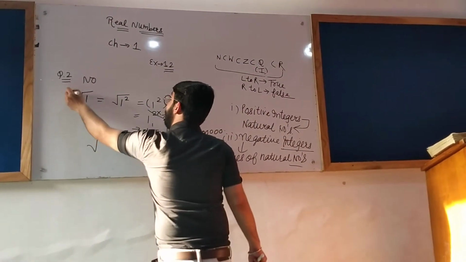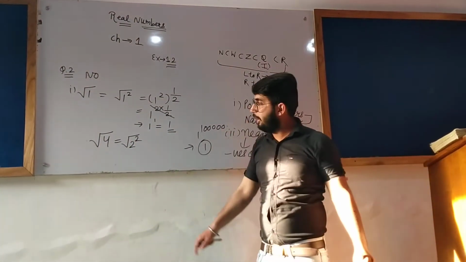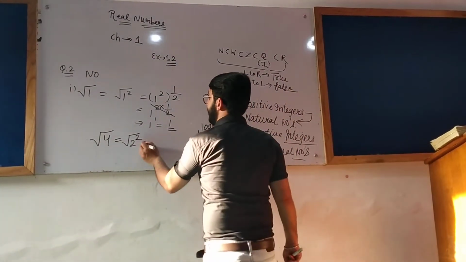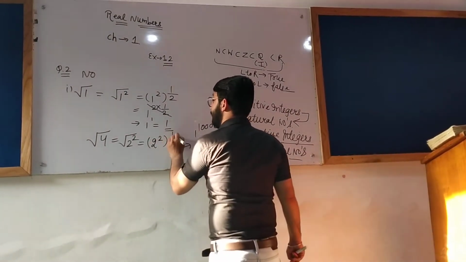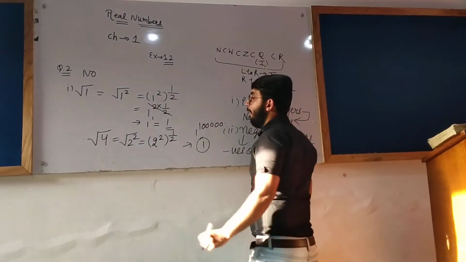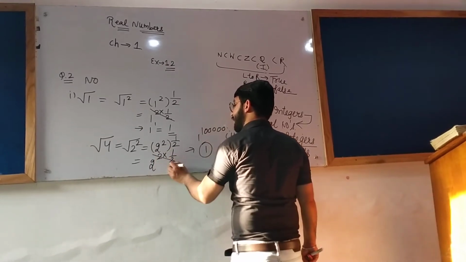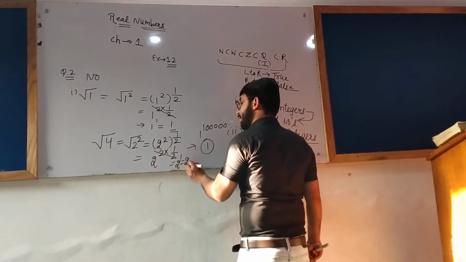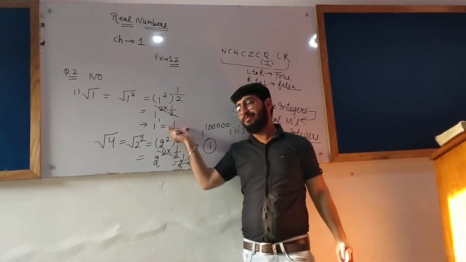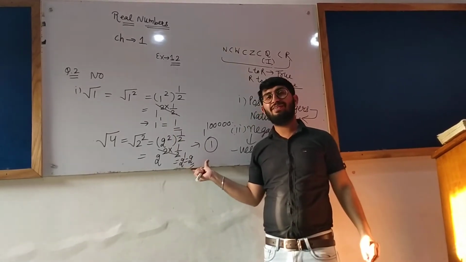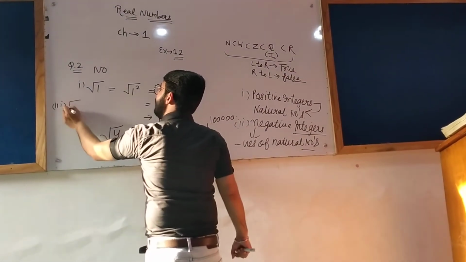Let us take some more examples. Root 4. 4 can be written as what? 2 squared. 2 2s are 4. Okay, 4 can be written as 2 squared. Square and root get neutralized, or we can say that the meaning of square root is half in the power. Power raised to the power means power gets multiplied. 2 raised to the power 1 means the answer is 2. Now you tell me one thing. Is 1 an irrational number? Is 2 an irrational number? No. Therefore the statement is false. You can also take other examples. Root 9, which is equal to what?